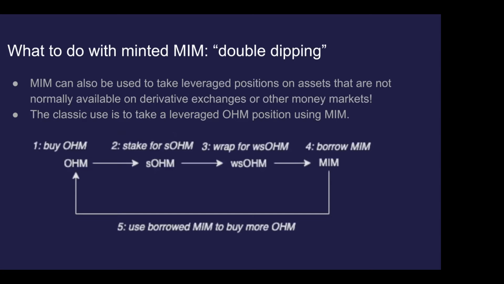Then there's this other idea where you can be a bit more degenerate that I mentioned earlier. And we've seen a lot of people in OHM do this, where basically you buy OHM, you stake your OHM, you get your 7,000 or 8,000% APY in staked OHM.